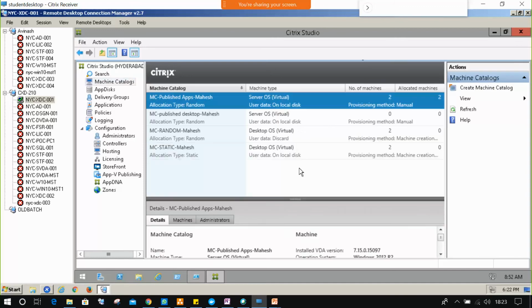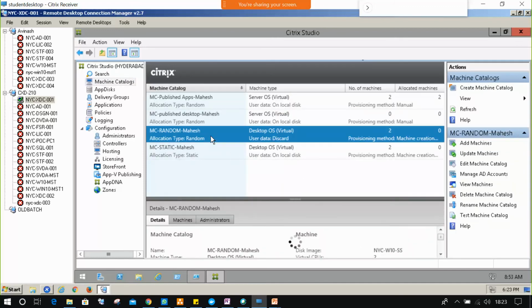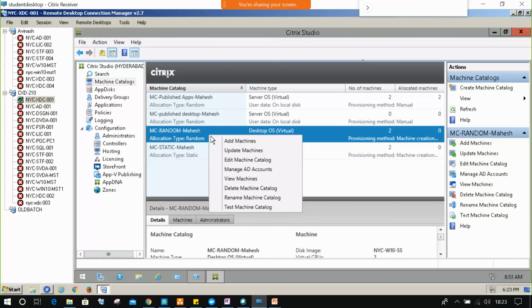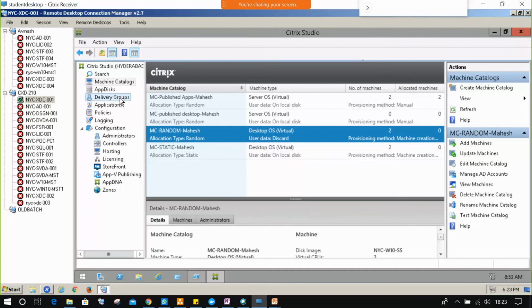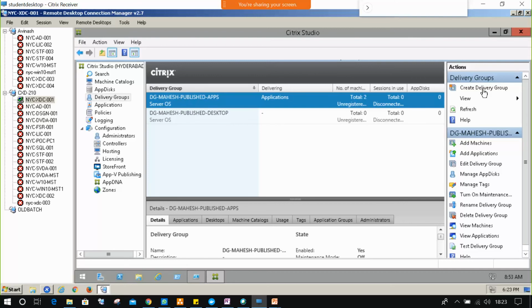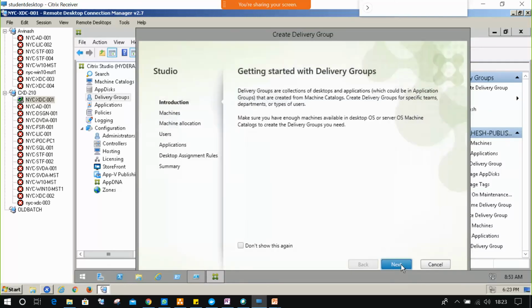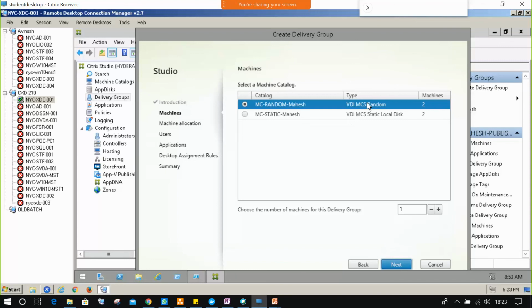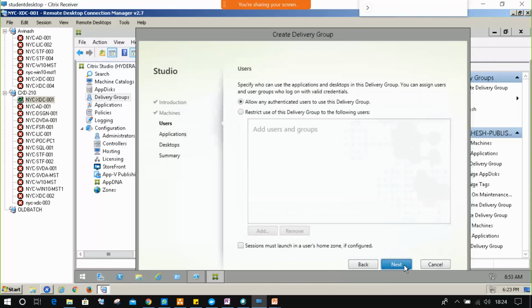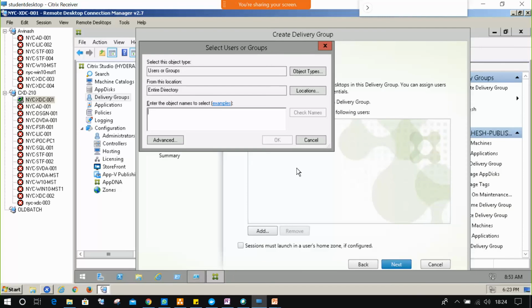Click on machine catalogs, select the random machine, right click, and if you want to add any additional machines, you can add like this, or else you can directly go to delivery groups and create a delivery group. Click on next, and which machines you want to add? You want to add random machines or static machines? I want to only add random machines. Adding 2 machines. Next, and users. Citrix underscore users.